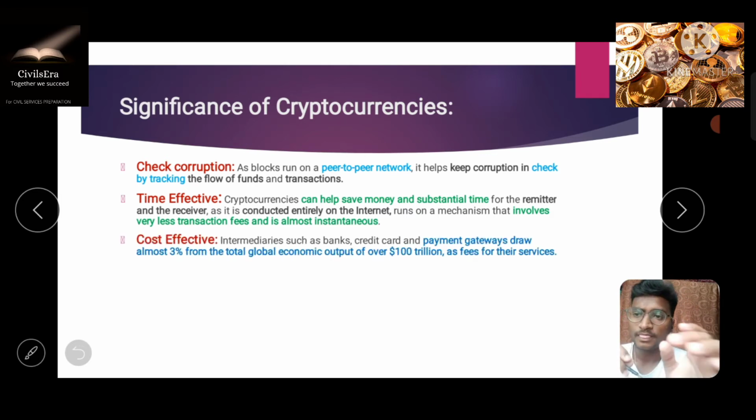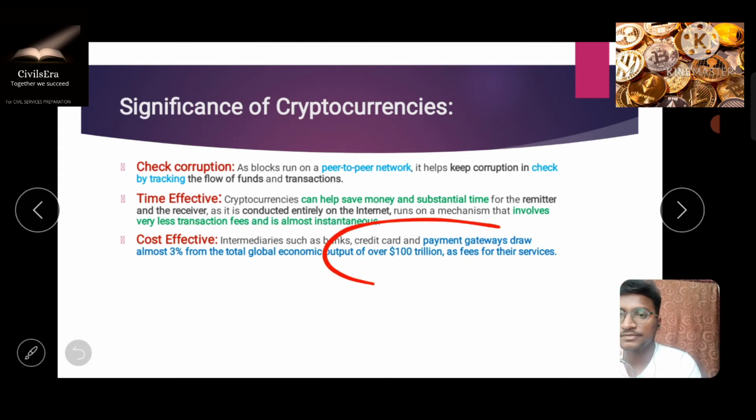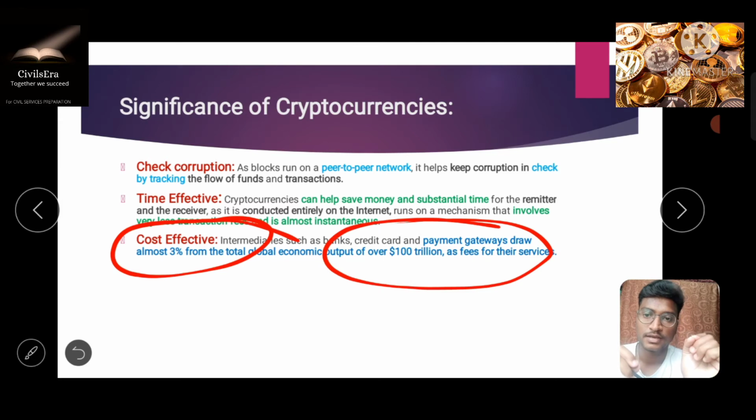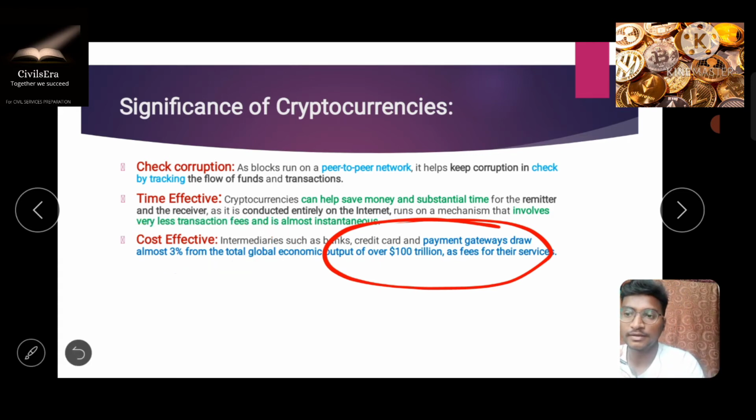The other thing is that it is completely cost effective. Payment gateways take up 3% of the $100 trillion every year, while the crypto market or cryptocurrencies take not even 0.5% for these transactions, which is highly remarkable.